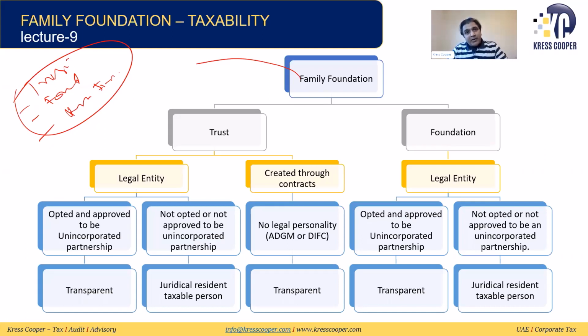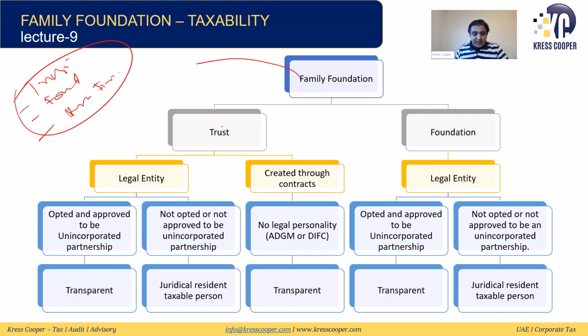These are the conditions that we already discussed in detail. They are not doing any business. They are set up for the public welfare. Their activity is specifically defined. They have not been set up just to evade the tax, and any other condition that was mentioned by the minister, they need to comply with this. If these 5 conditions are fulfilled, then we can say any trust, any foundation, or any similar entity will be defined as a family foundation.